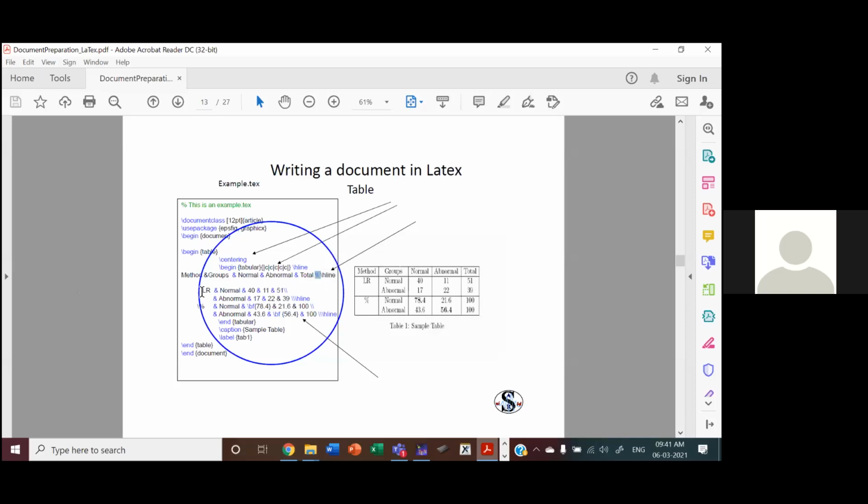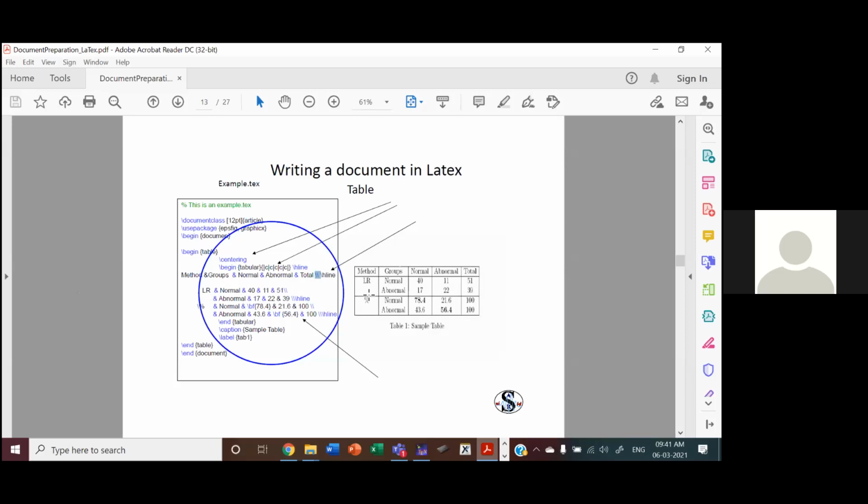The next row we have LR. LR is given here. The next is normal 40, 11, 51. Then you see there is no horizontal line here. It is only new line. And the next row you can see here after 51 there is no horizontal line.